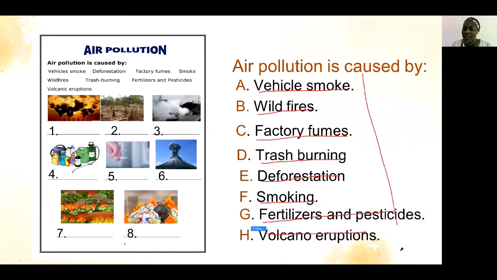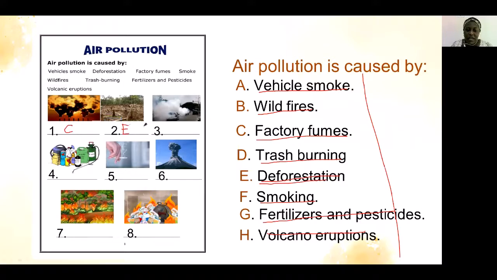Students, all these things are causes of air pollution. Okay, number 1, student, try. What is number 1? Smoke. Okay, number 1 is C, factory fumes or industry fumes. Number 2, you see, all the trees have been cut down. So this is called deforestation. Deforestation is whereby all trees are being cut down. So this one is E, deforestation.